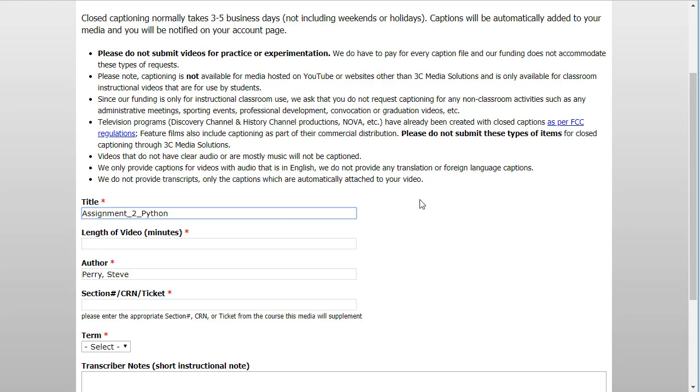Okay, and the captions are timelines, so a caption word goes at a certain time of the video, so it's coordinated. So you can use that to help people search. So there's ways to turn that into transcripts if you need to, but that's something that would be a side project. So they ask you to tell the length of video.